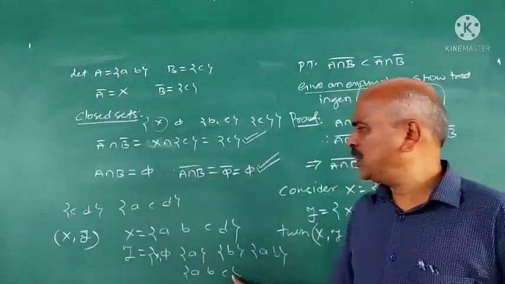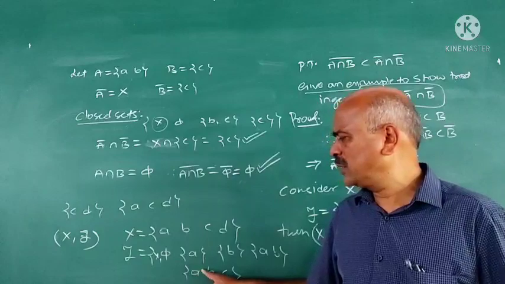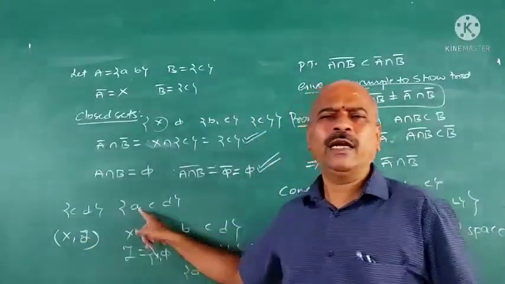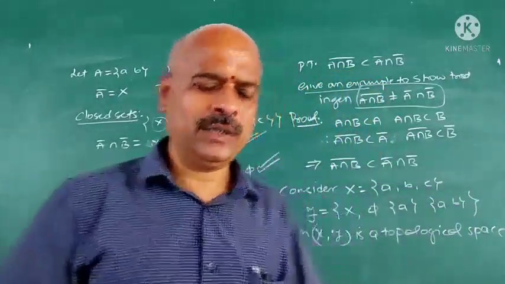Tau is defined by this, and (X, tau) is a topological space here. Find the closure of {c, d} and {a, c, d}. This is an exercise. You try this.